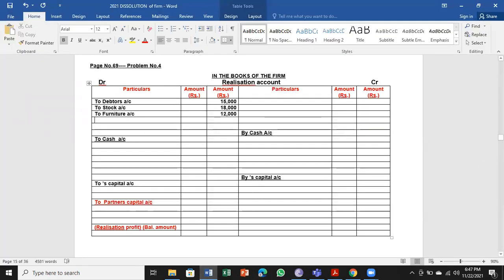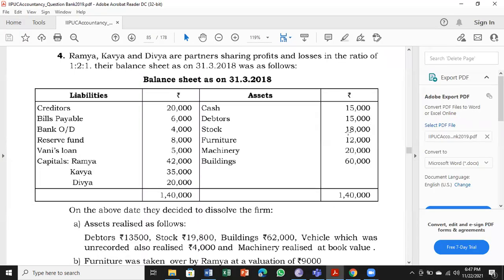So that also will debit it to machinery account 20,000 to buildings account 60,000. So we have transferred all the 5 assets what we had in the balance sheet to the debit side.